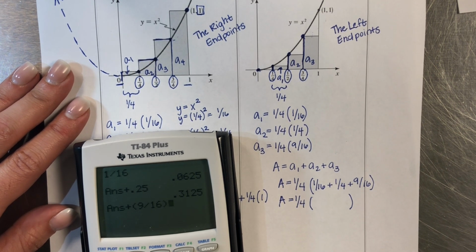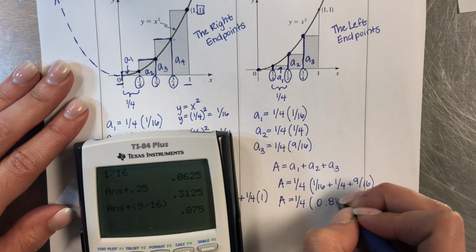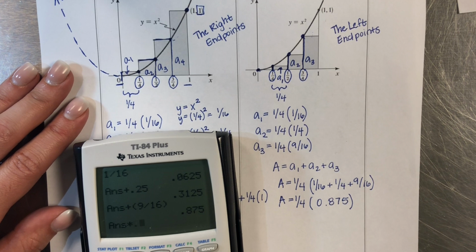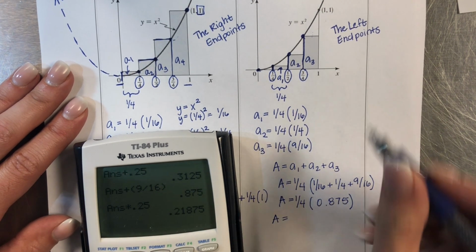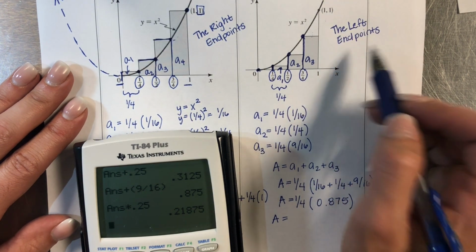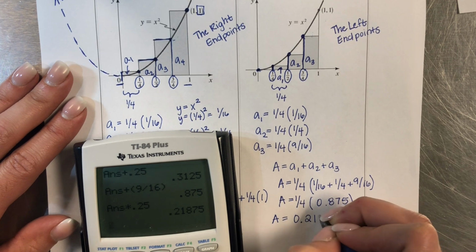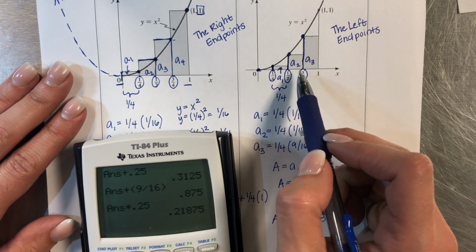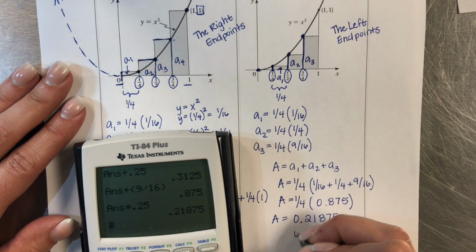I don't know why I did this differently than the first time, but anyways, you get those added together is 0.875, and then multiply with your 1/4, which gives you an area when you calculate it from the left endpoints of 0.21875.